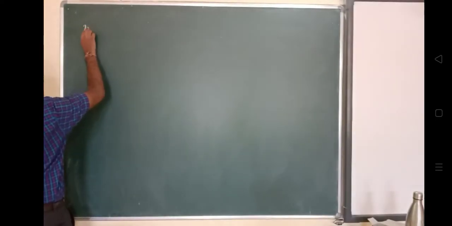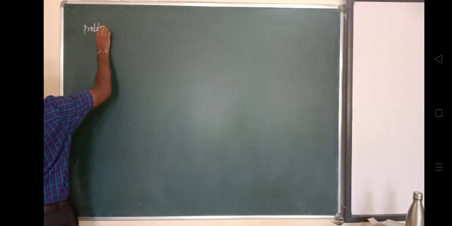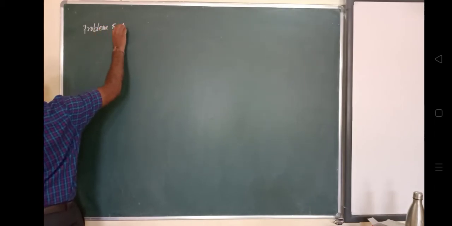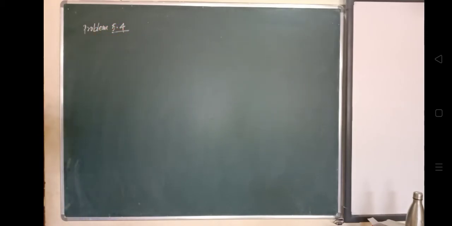Look at problem 5.4. Explain the formation of BeCl2. Definitely the central atom will be beryllium.